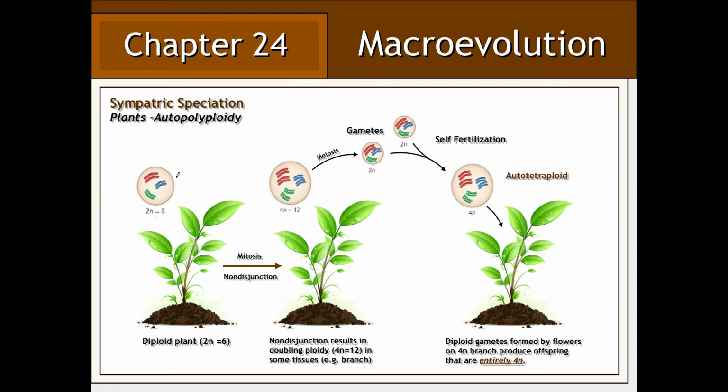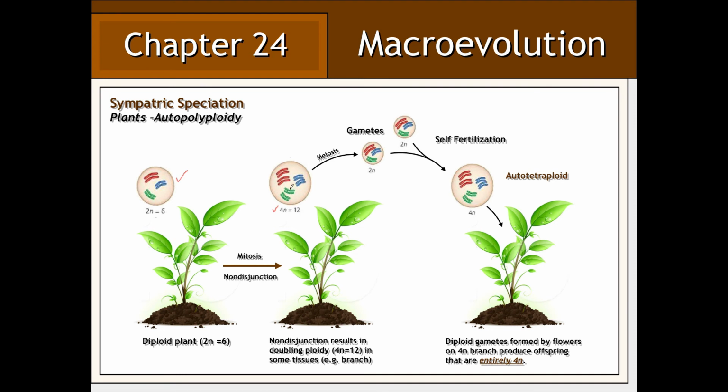Sympatric speciation is most common among plants. We can take a look at the following example whereby a particular plant species has a diploid number of 6. If we can imagine a mitotic event in which every single chromosome undergoes non-disjunction, some of the cells of this plant would therefore become tetraploid.